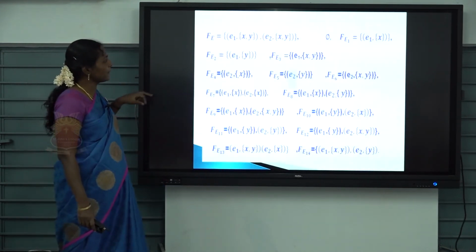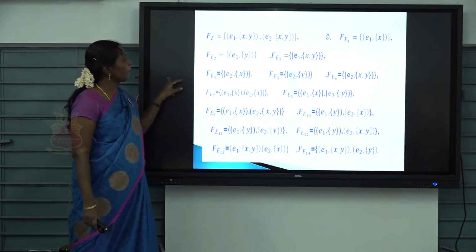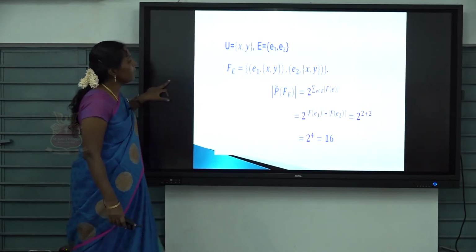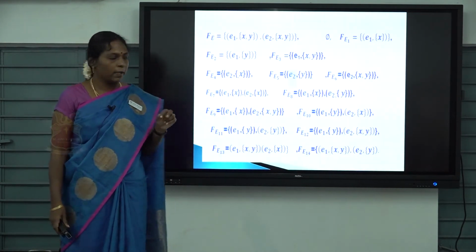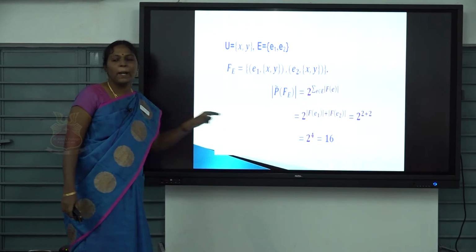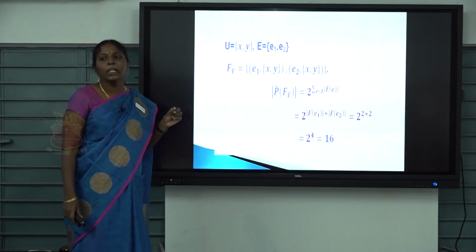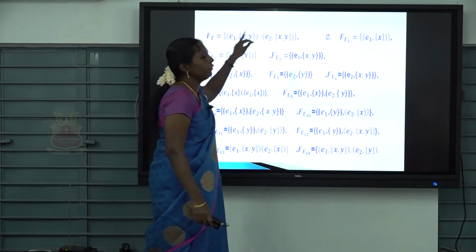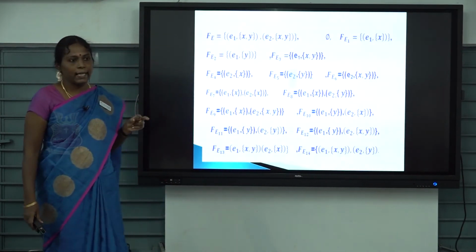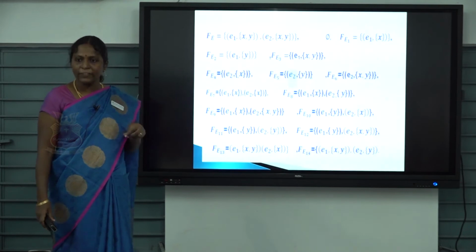Next, for this soft set, I have listed all the possible subsets. How many possible subsets are there? 16 possible subsets. I have listed them here. This is the whole set. We know any whole set is one of the subsets of itself.